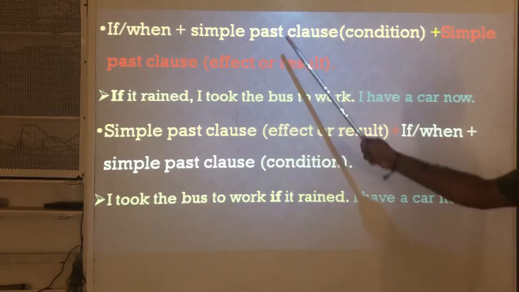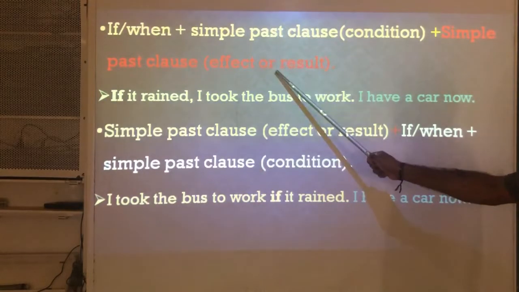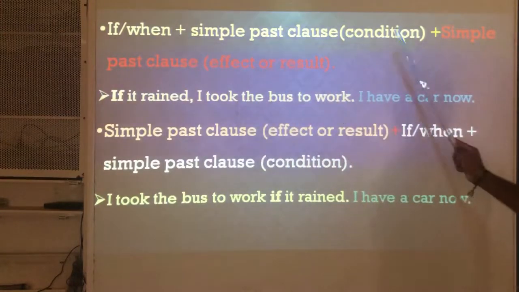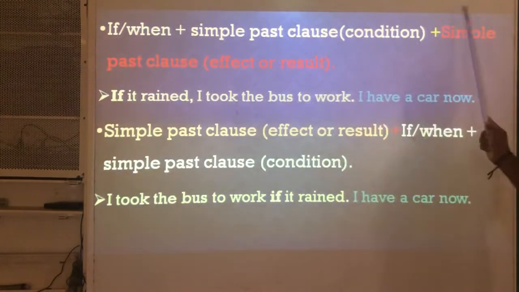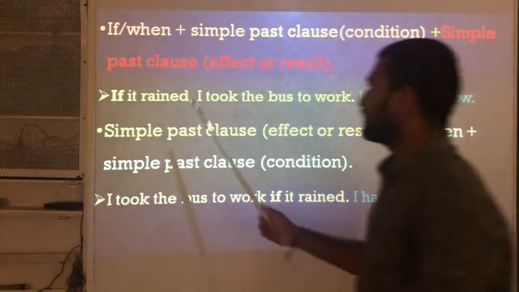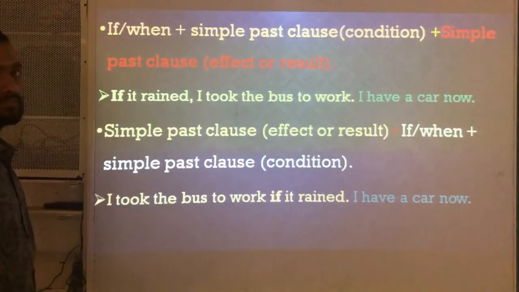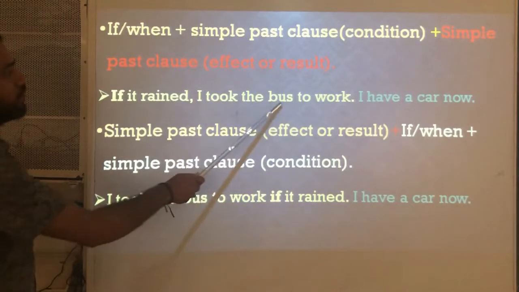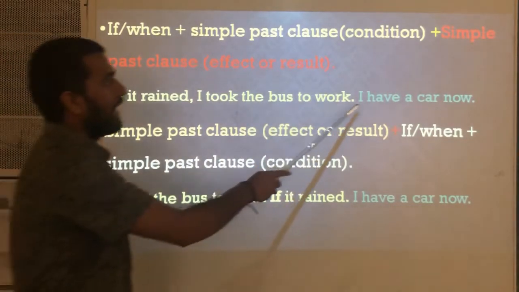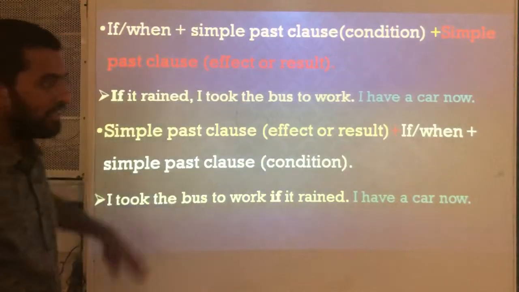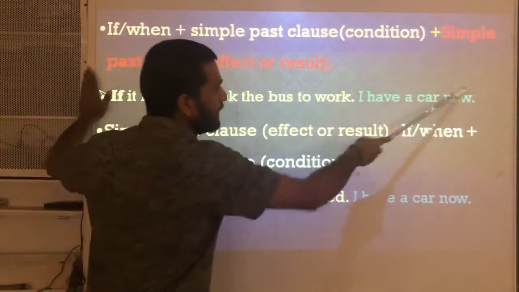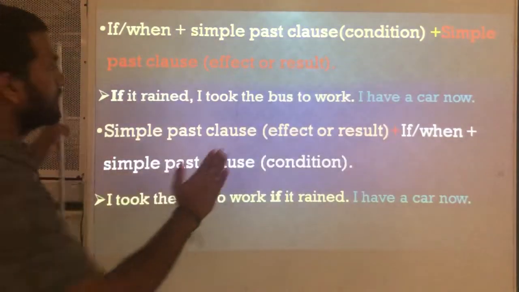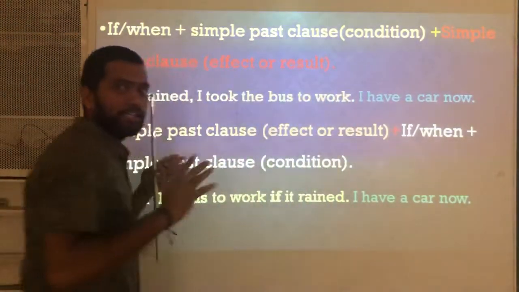Okay, so in both the clauses, remember, we use the simple past clause, in the if clause and in the main clause. Okay, look at the example. If it rained, I took the bus to work. I have a car now. I have given this extra sentence to make you understand the situation, but we must consider up to here only. I will explain this example.